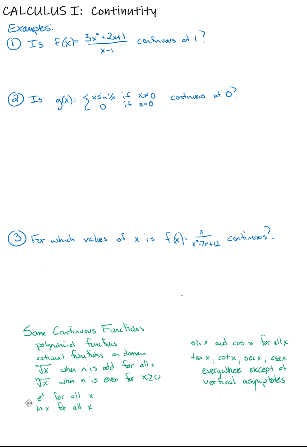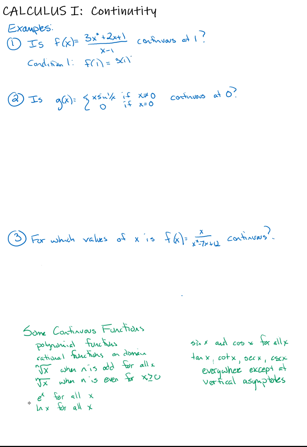Let's start with example number 1 here. Is f of x equal to 3x squared plus 2x plus 1 over x minus 1 continuous at 1? Well, if you remember the conditions for continuity, condition 1, we're looking for f of 1. In this case, our value is 1, so does f of 1 exist?